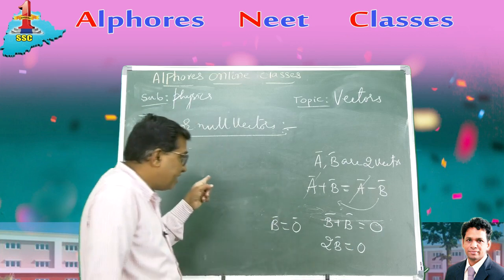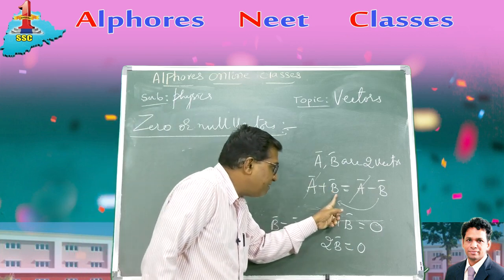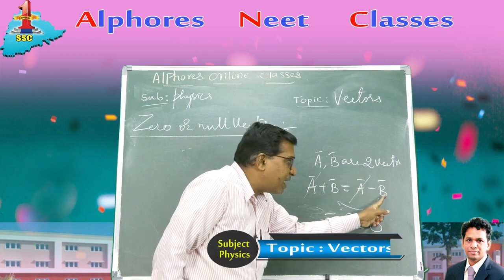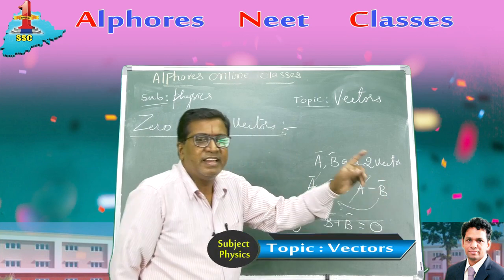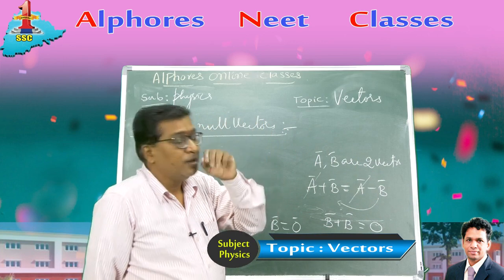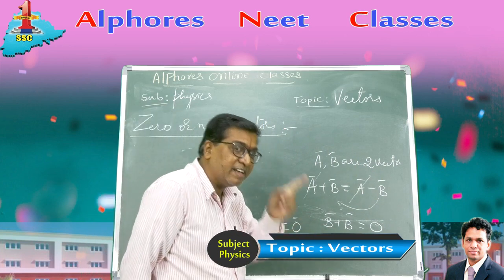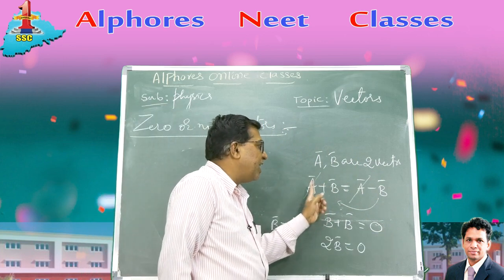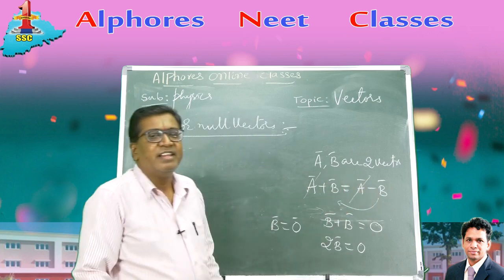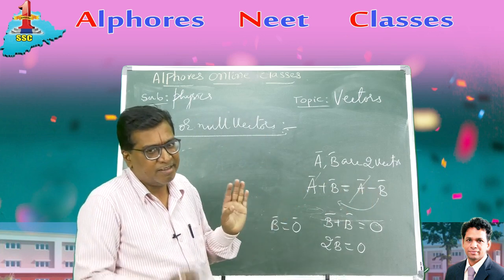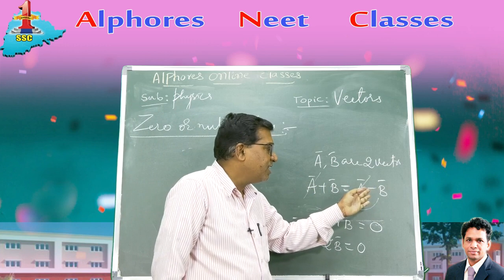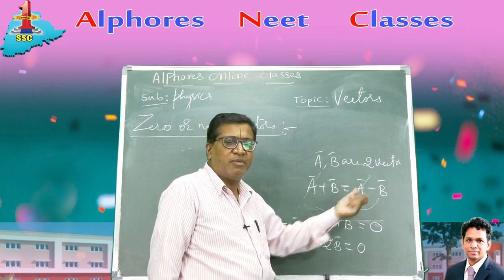So my definition now: a vector which, when either added to or subtracted from another vector, leaves that vector as it is, must be a null vector. When b is added to a or subtracted from a, it leaves the vector the same as a itself. So under what condition is a plus b equal to a minus b?